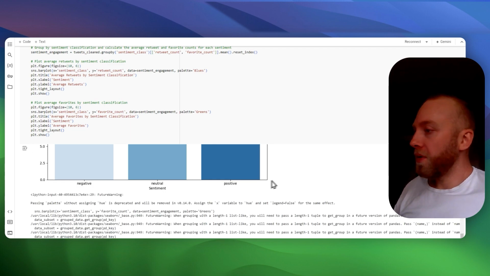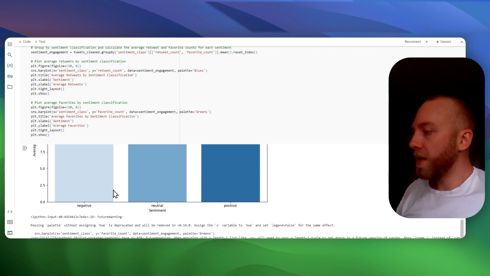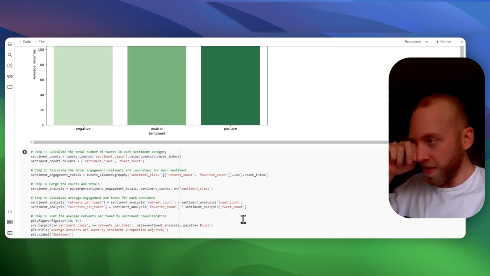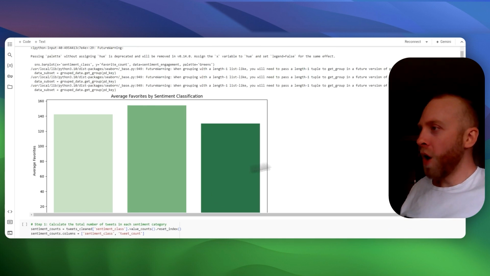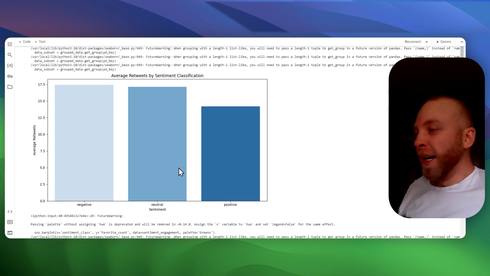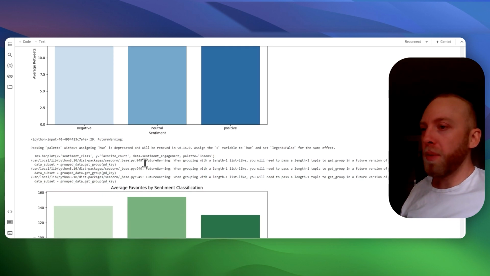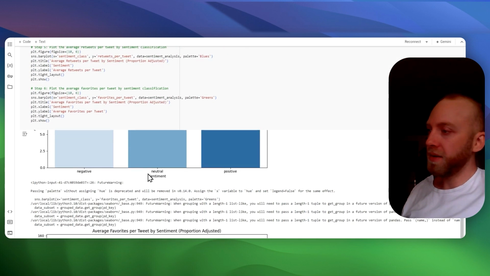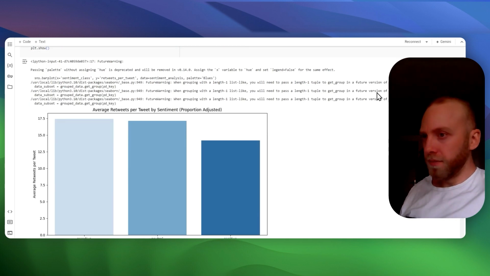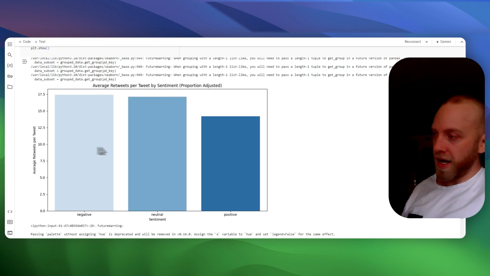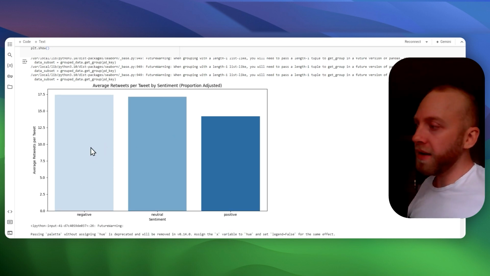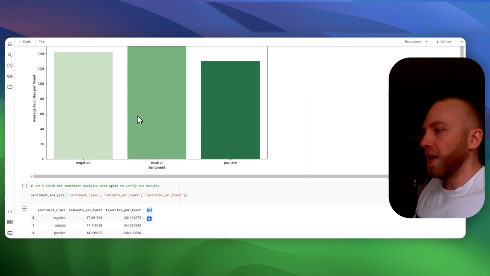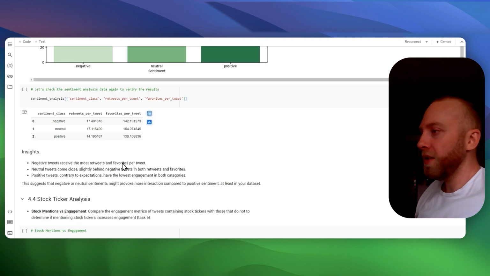So interestingly enough, we have here negative, positive, and neutral. What we found is negative and neutral seem to perform better in terms of engagement than positive. Right? So negative performs the best. If he tweets negative, he seems to get a greater return in engagement. Or, at least, neutral and negative.